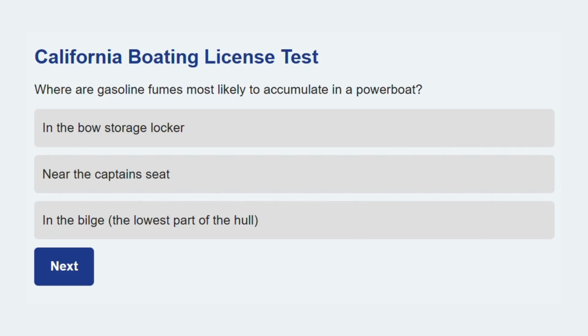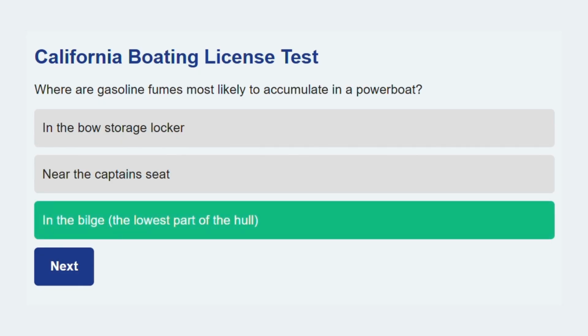Where are gasoline fumes most likely to accumulate in a powerboat? In the bilge, the lowest part of the hull. Gasoline fumes are heavier than air and sink to the lowest part of the boat. Moving ahead.